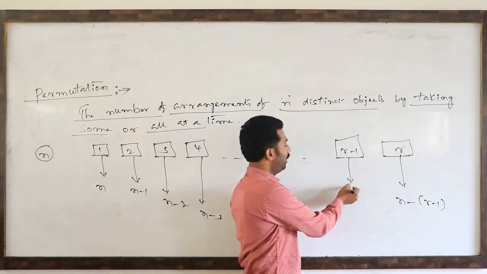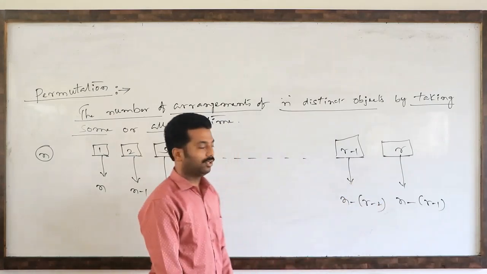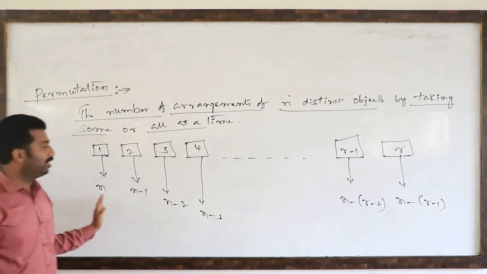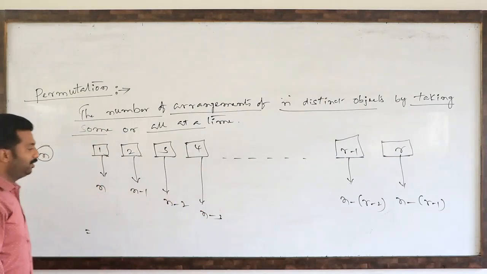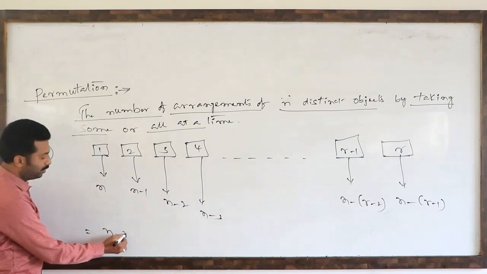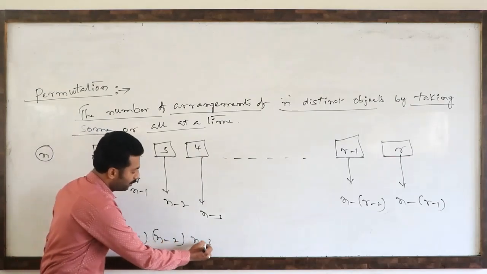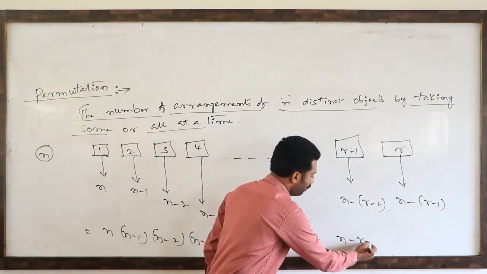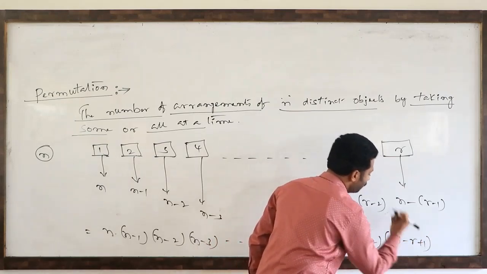So this blank, n minus r minus 2, we can fill up. So finally, from the fundamental principle of counting, which we discussed last class, all these arrangements we have to multiply. Means this is n into n minus 1 into n minus 2 into n minus 3 into and so on, into n minus r plus 2 into n minus r plus 1.